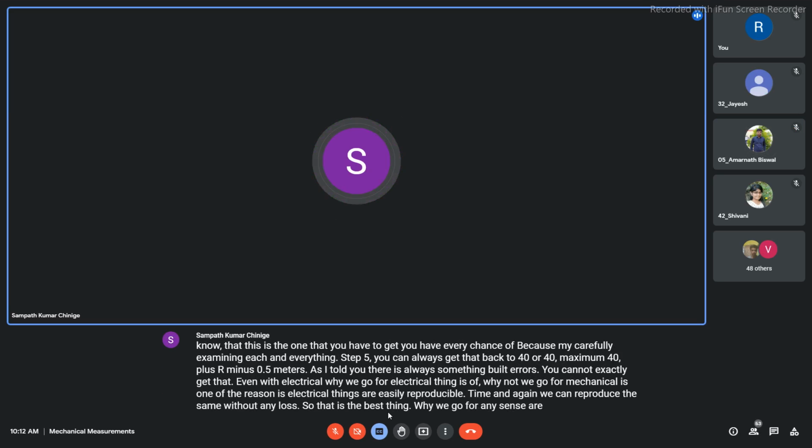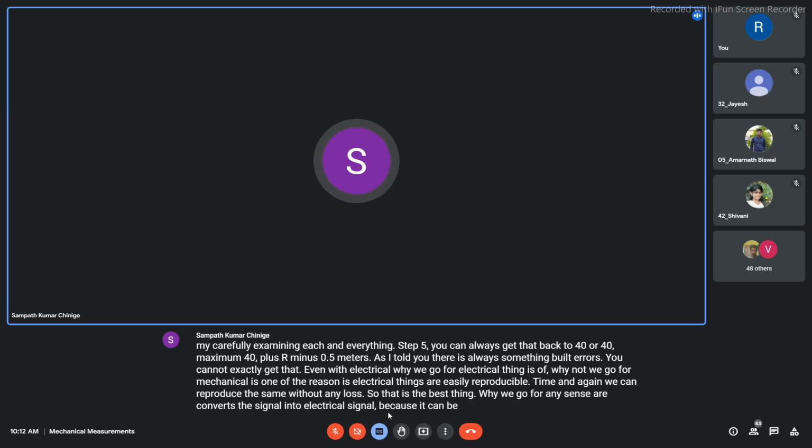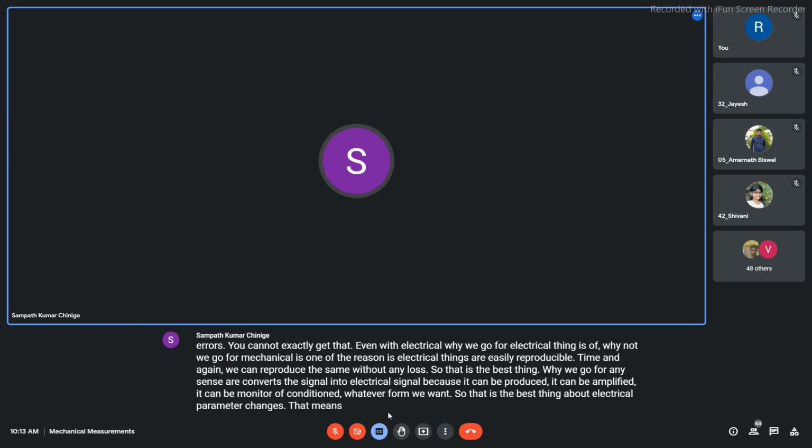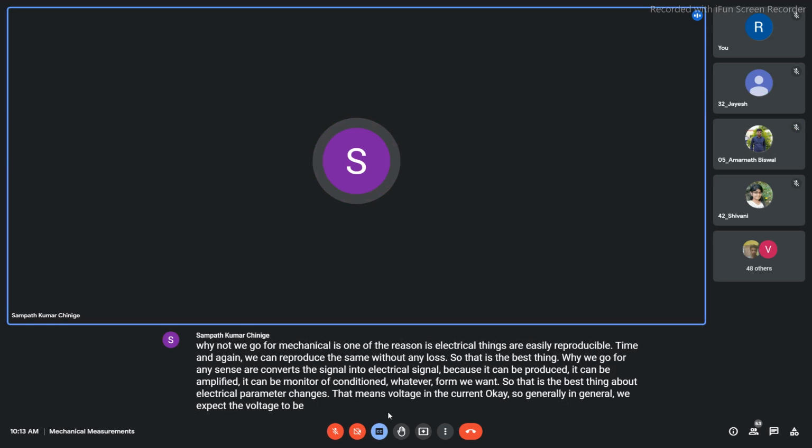It converts the signal into an electrical signal because it can be reproduced, amplified, monitored or conditioned to whatever form we want. So that is the best thing about electrical parameter changes, that means voltage change or current change. In general, we expect the voltage to be multiplied by the same amount, n into each one. That is what we can expect.